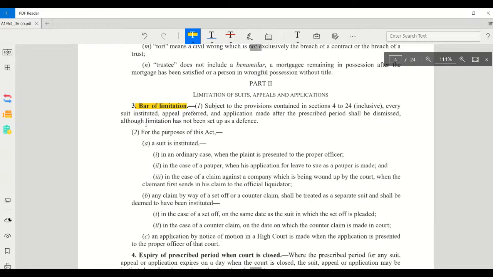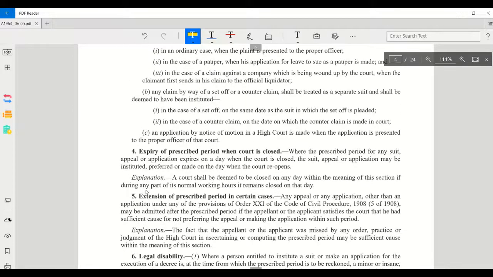Next, section 4, expiry of prescribed period when court is closed. Your limitation period ends on a day the court is closed. So what can be done? You can institute a suit when the court reopens. In that case, the court will extend the limitation period. That is mentioned in section 4. Then section 5, extension of prescribed period in certain cases.